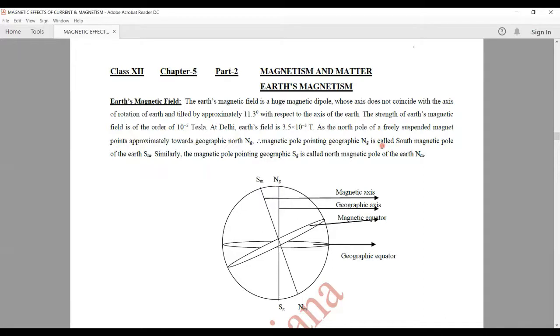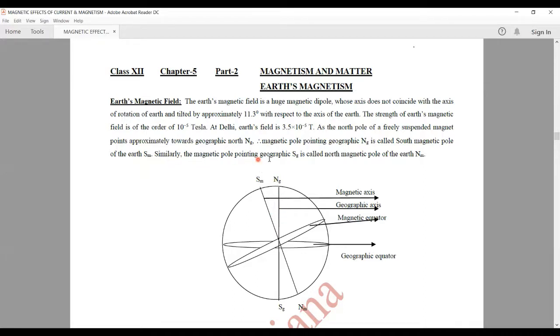Whenever we suspend any magnet freely, the pole which is pointing towards geographic north, we call it the north pole of the magnet. And we know that unlike poles attract each other. So the south pole of the Earth's magnetic field is in the northern hemisphere, whereas the north pole of the Earth's magnet is in the southern hemisphere. And the geographic axis is not coinciding with the magnetic axis. It is slightly tilted, nearly 11.3 degrees.